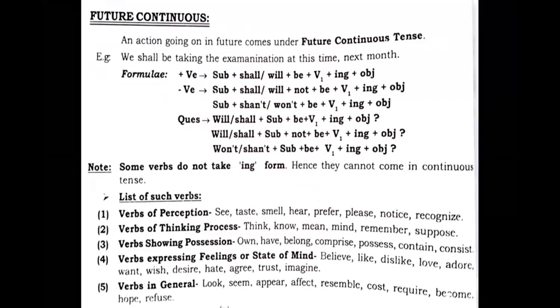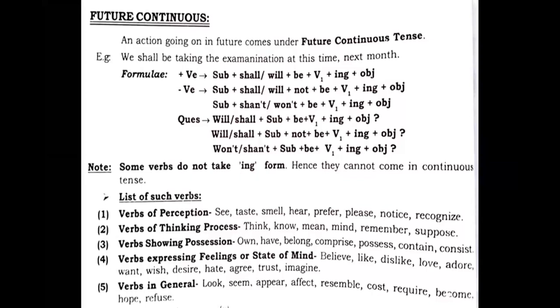Let's go to the next tense. An action going on in future comes under future continuous tense. Now you can understand it very easily. There are a few points which we are not discussing, like why it is the case. You have done all these parts, like how to frame the sentence, positive, negative, interrogative, negative interrogative, or with WH, in your previous classes, 6th, 7th, 8th. Though we are doing some advanced work which will help us detect errors in sentences.